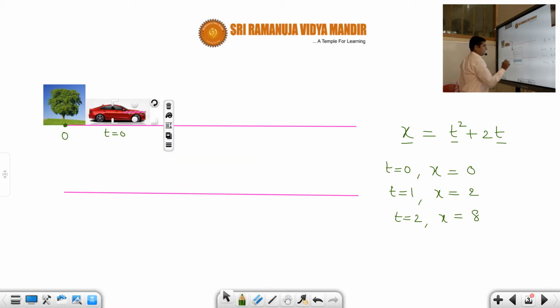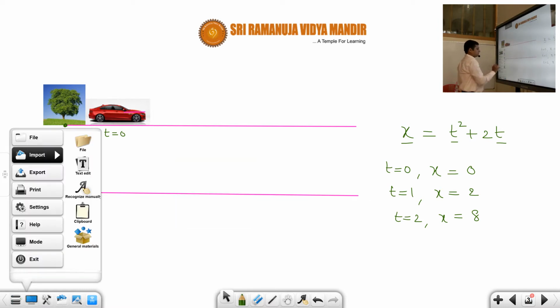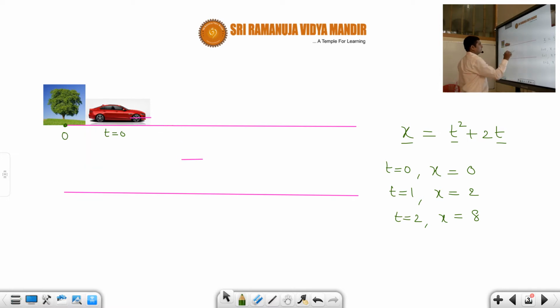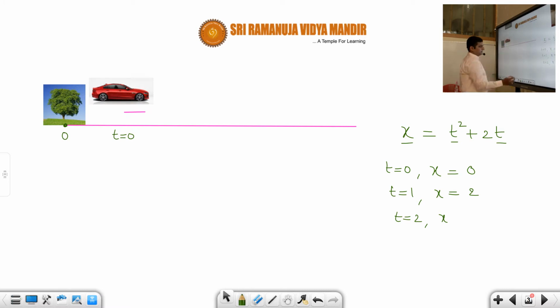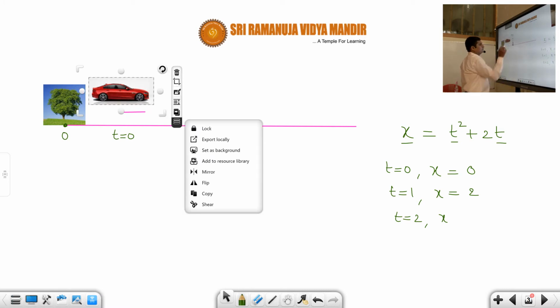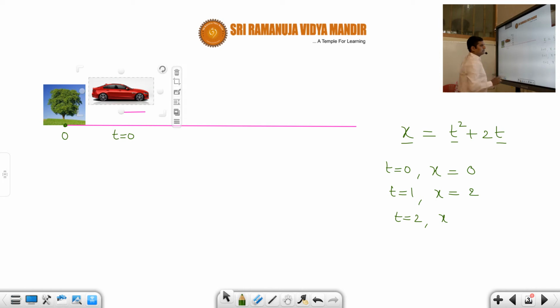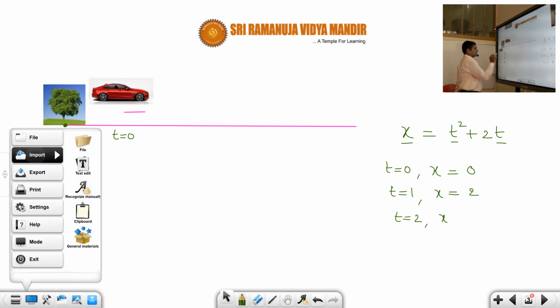So at time t equal to 0, suppose the car is here, students. Now suppose at time t equal to 1 second, it is at x equal to 2.